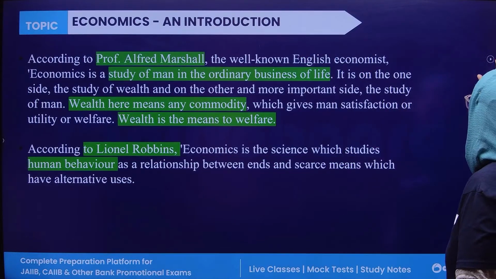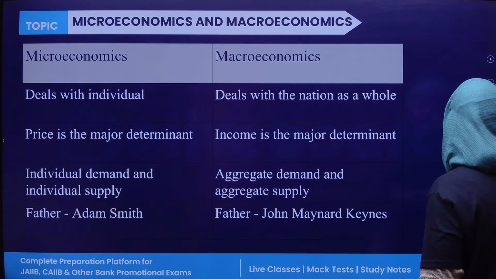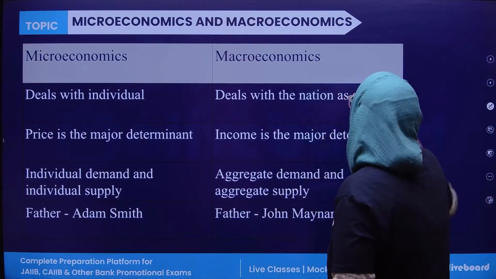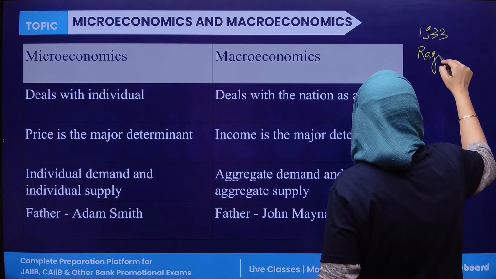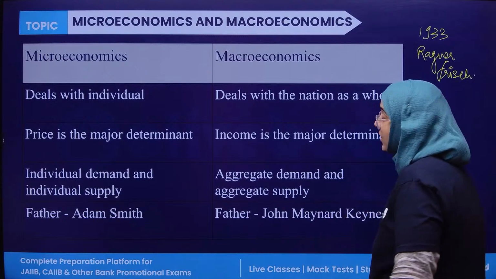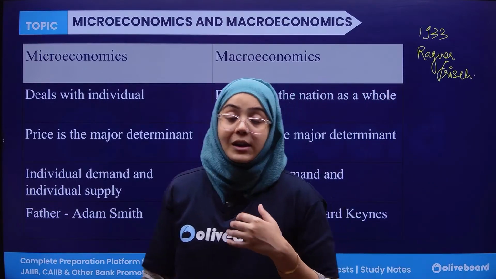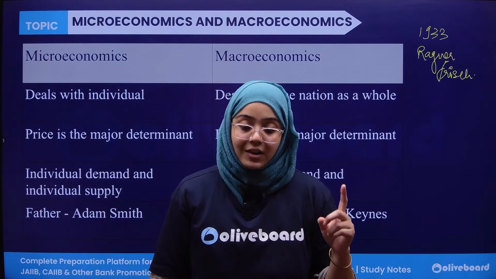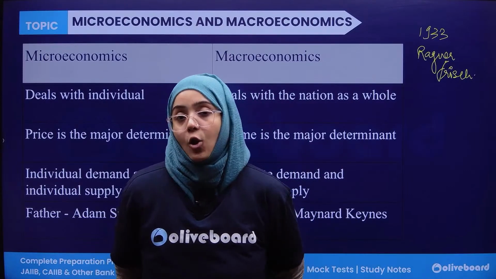Now, economics is actually distributed into two parts. What are the two parts of economics? In 1933, there was an economist known as Ragnar Frisch. Ragnar Frisch was the first person who distributed economics into two parts, who told us that economics can be studied in two parts. The first is known as microeconomics and the other is known as macroeconomics.